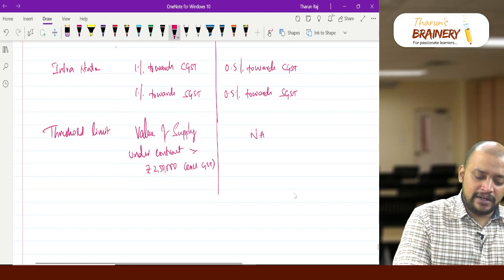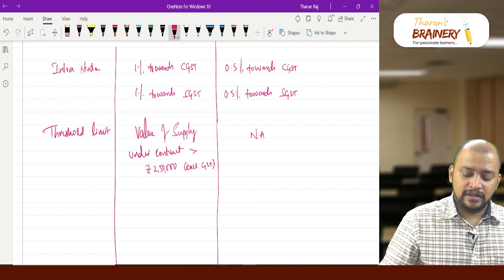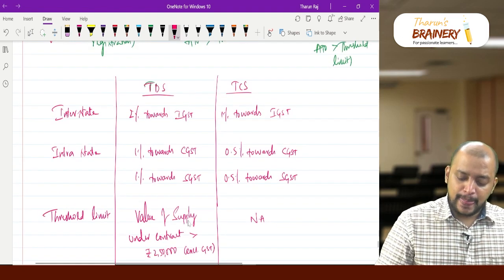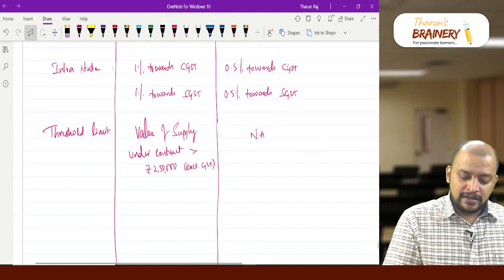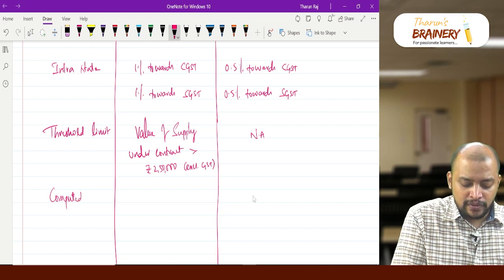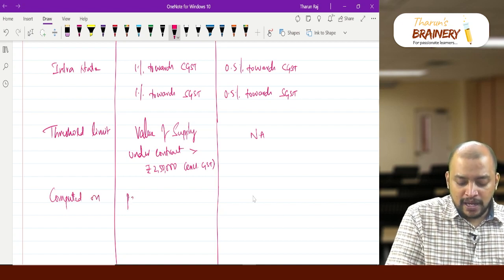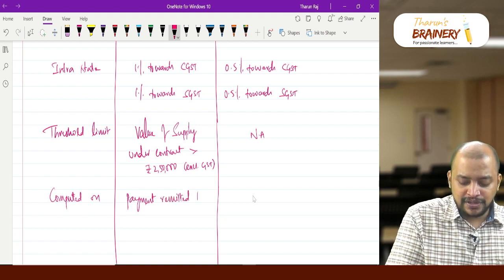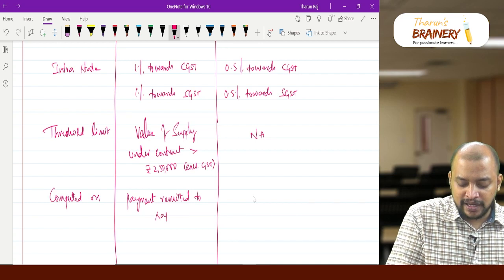And then any other difference, if you see, computed on what? For TDS, payment remitted to supplier.